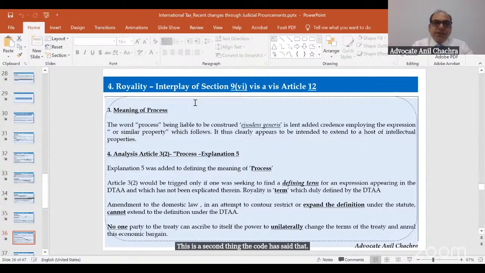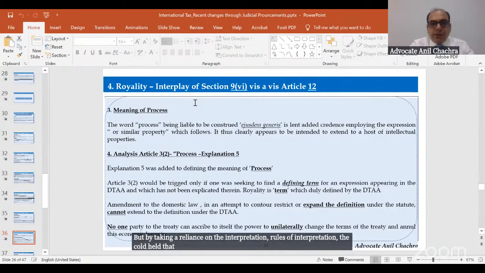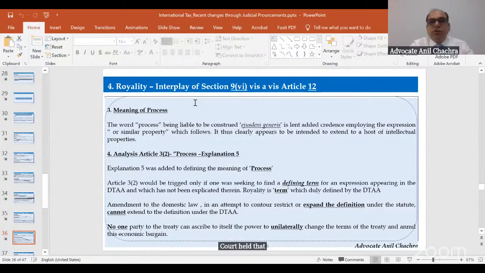The third thing is the meaning of the process. In the Indian tax law, it held that the process means whether it's secret or not, right? But by relying on the rules of interpretation, the court held that the process is to be construed by applying the ejusdem generis rule, which says that the process has to be given the meaning of copyright, invention, patent, which has been held in the clause itself.